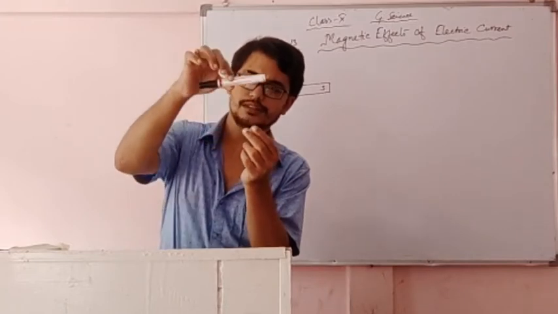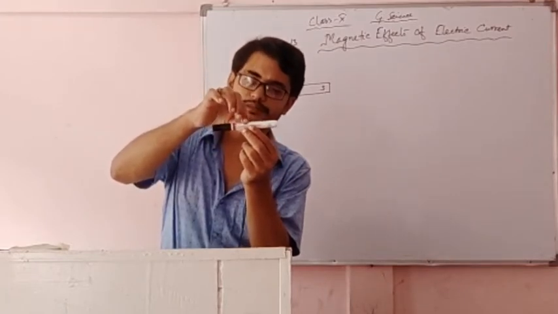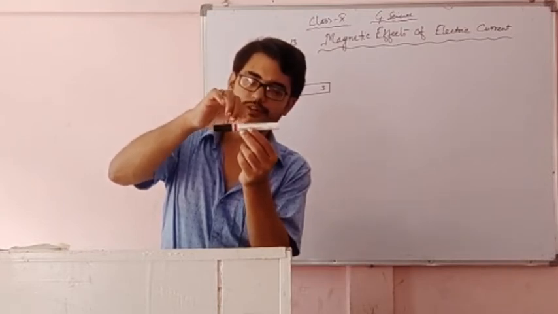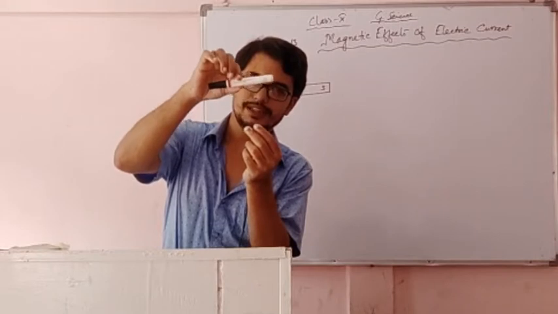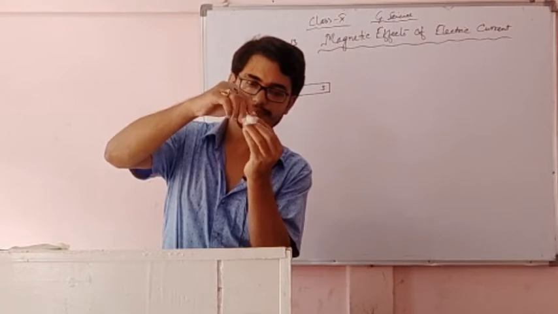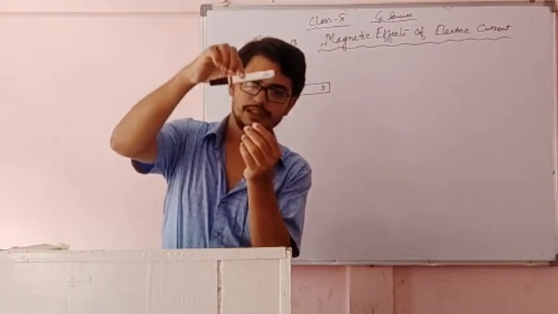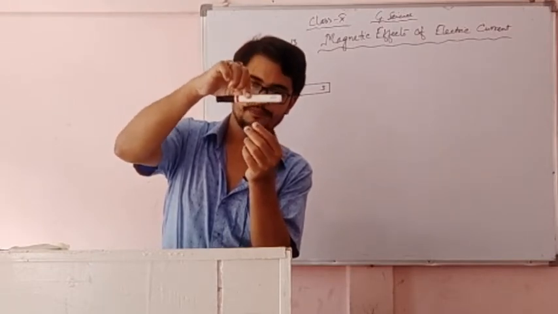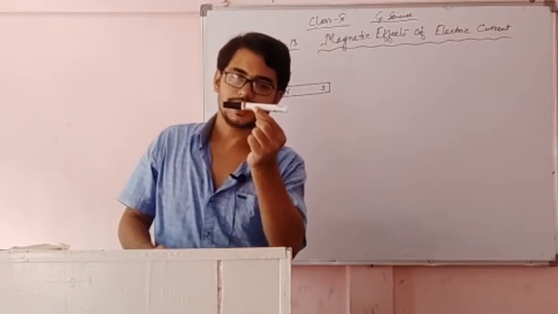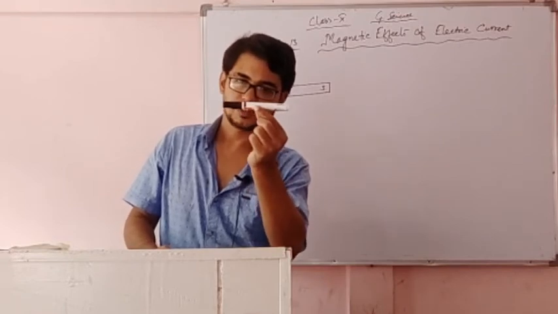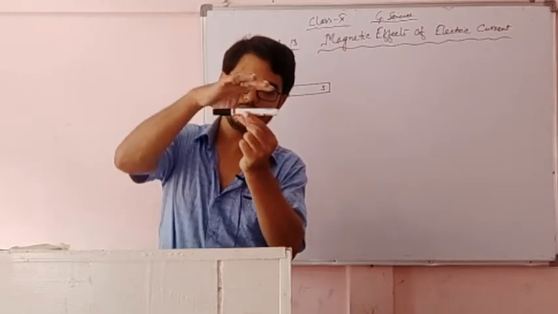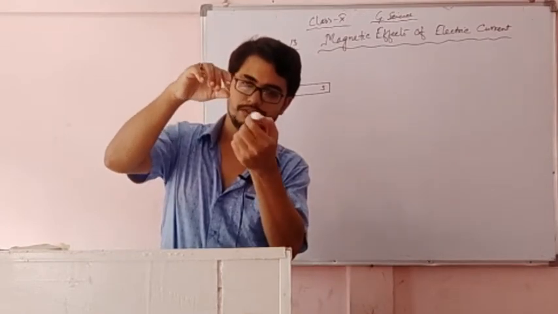Now let us hang it with the help of a thread and leave it freely. Then what will happen? It will rotate for some time. After rotating for some time, it will stop and become steady. After becoming steady, we will see the position of this magnet will be like this. Earlier I said this side is our north and this side our south, and the position of the magnet will always be like this, not like this.